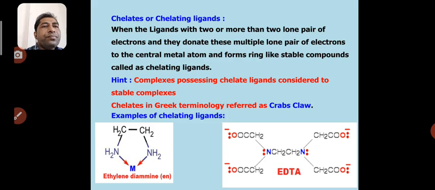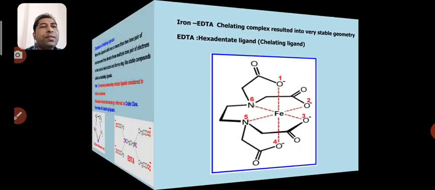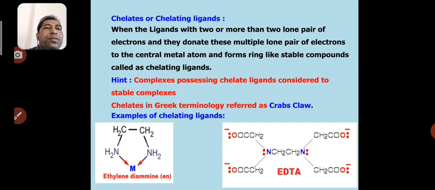When the ligands have two or more lone pairs of electrons, and these electron pairs are donated by the ligands to the metal, they form ring-like complexes, or very stable complexes. This type of ligand, possessing two or more lone pairs of electrons, is recognized as a chelate or chelating ligand.